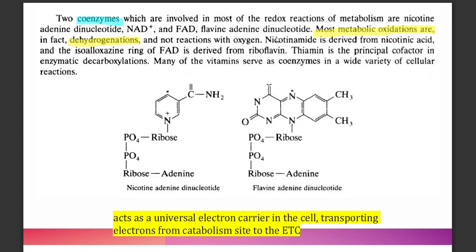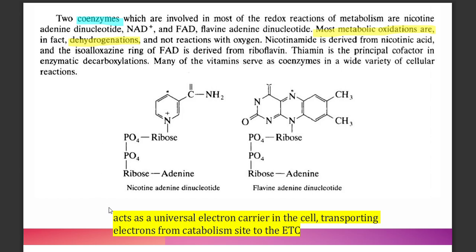Most metabolic oxidations, although the term is oxidation, are represented more as dehydrogenation, meaning you don't look at the number of oxygens present in the compound, but rather you look at the number of hydrogens to determine whether it is metabolic oxidation or reduction.